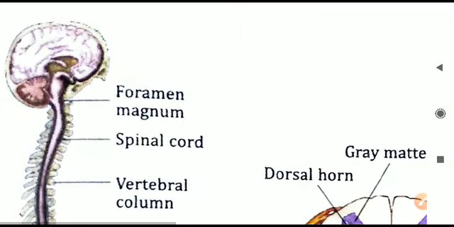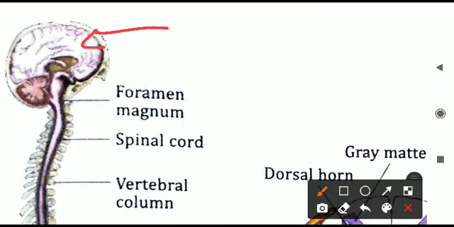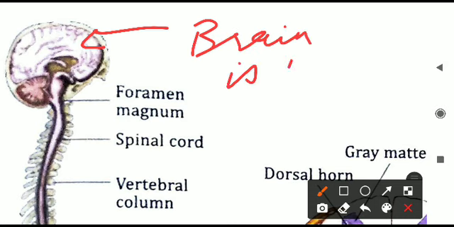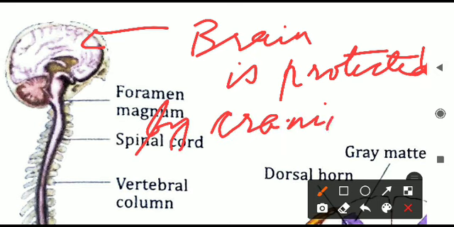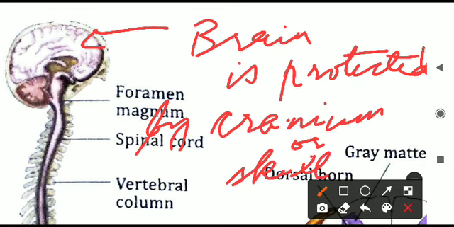This is the first diagram now. First, at the top of our body, the human brain is there, and the brain is enclosed inside what? The brain is protected by the cranium. Cranium is also called the skull. That is the bony box.